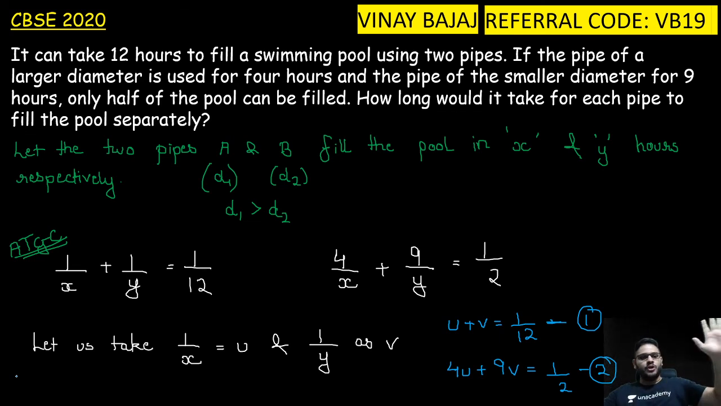Just had to work. So it can take 12 hours to fill a swimming pool using 2 pipes. If the pipe of the larger diameter is used for 4 hours, बड़े मुंह वाला पाइप 4 घंटे तक हमने यूज किया है, and the pipe of the smaller diameter for 9 hours, छोटे मुंह वाला 9 घंटे के लिए यूज किया है, only half of the pool was filled. How long would it take for each pipe to fill the pool separately?